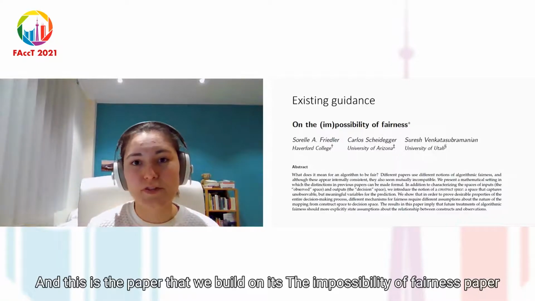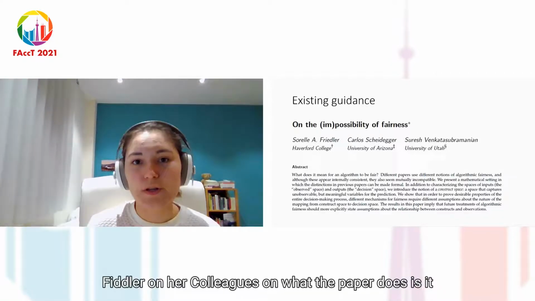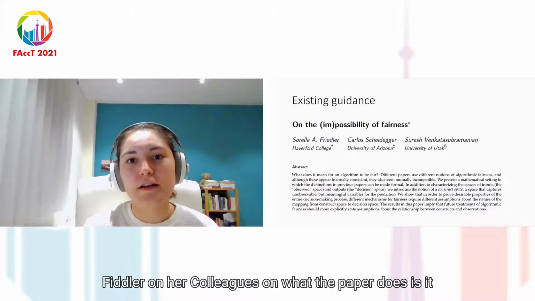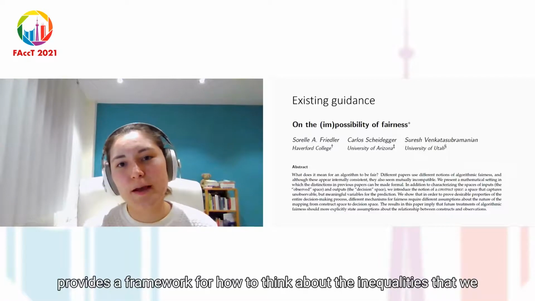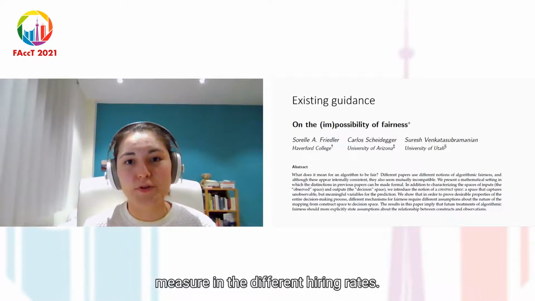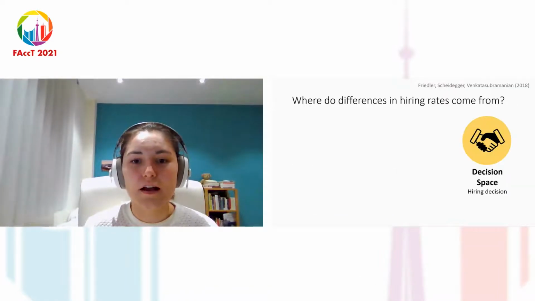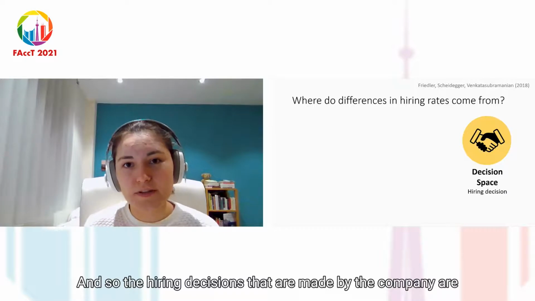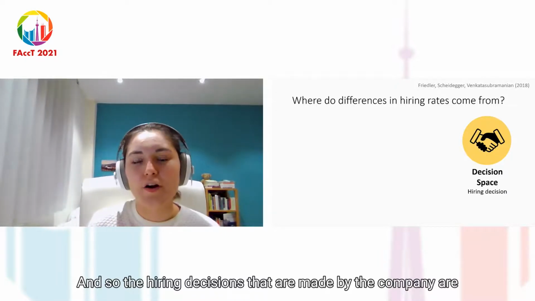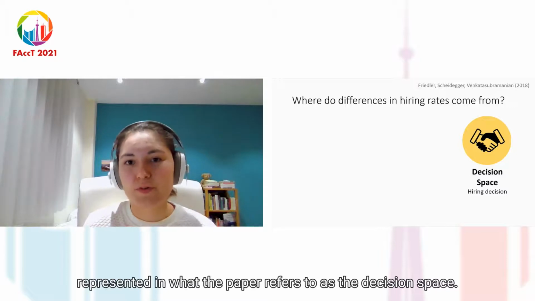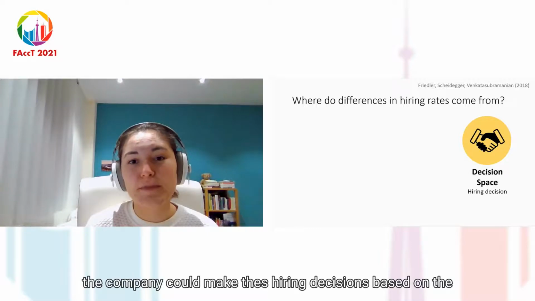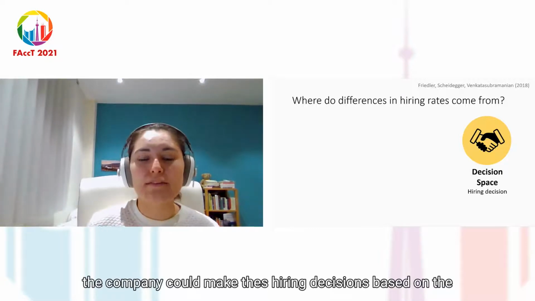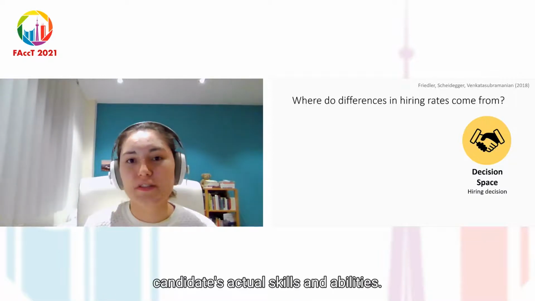It's the Impossibility of Fairness paper by Sorelle Friedler and her colleagues. And what the paper does is it provides a framework for how to think about the inequalities that we measure in the different hiring rates. And so the hiring decisions that are made by the company are represented in what the paper refers to as the decision space. Ideally, the company could make these hiring decisions based on the candidate's actual skills and abilities.